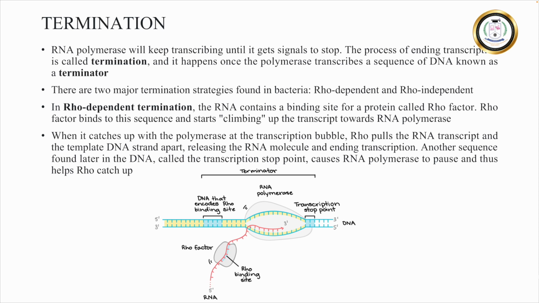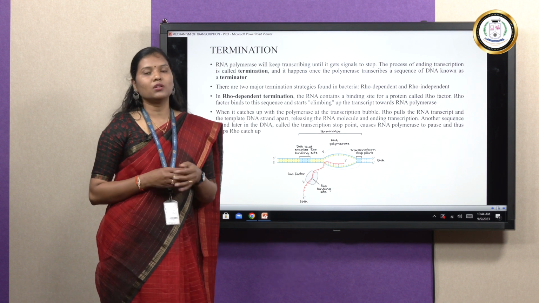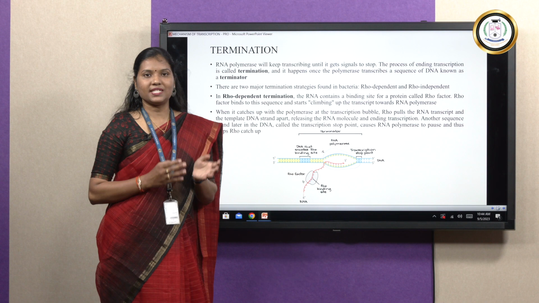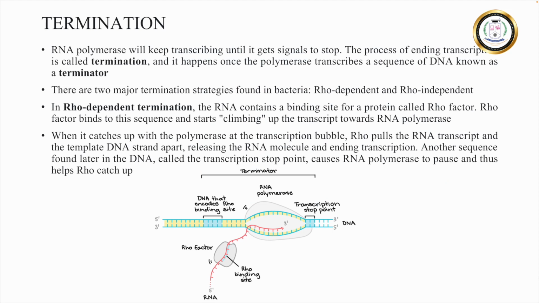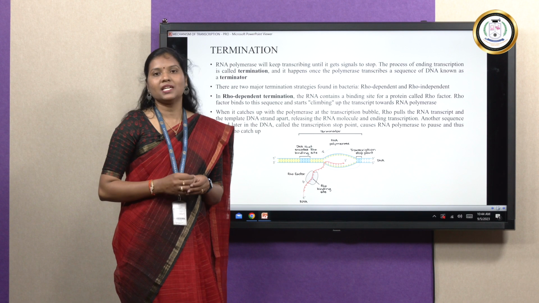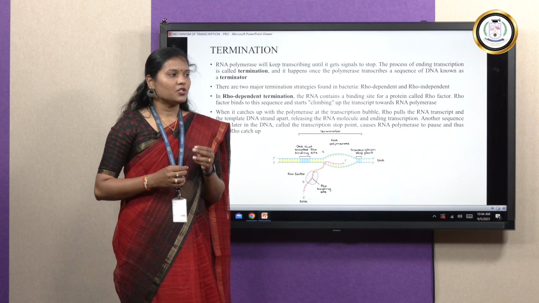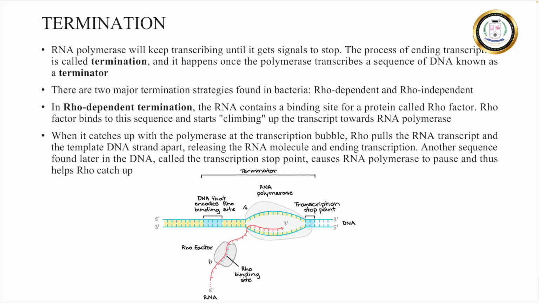In the process of termination, when your mRNA meets a stop signal or a stop codon or a termination sequence, the entire process of transcription stops. In prokaryotes, we have two different types of termination called rho dependent and rho independent termination. Certain prokaryotes have a binding region in their mRNA for the binding of the rho factor. Rho factor is a hexameric helicase. It is actually a protein factor. So this rho factor binds to the mRNA and stops transcription in rho dependent termination.